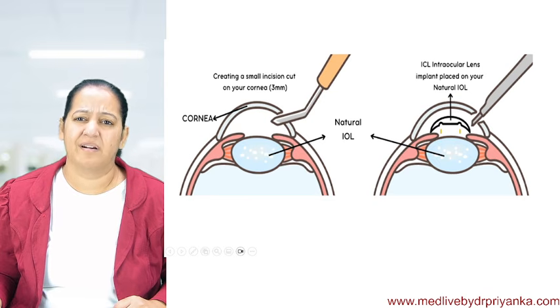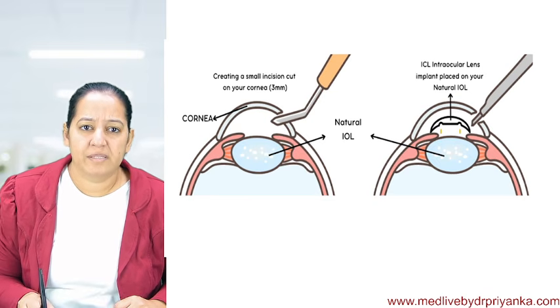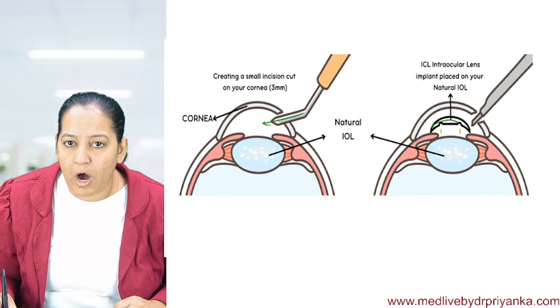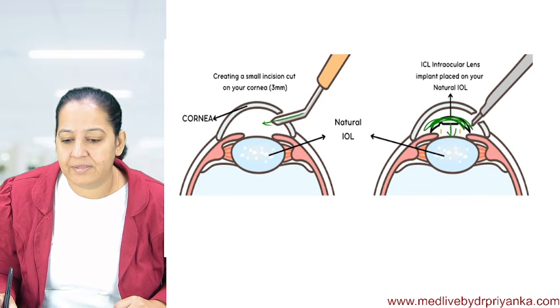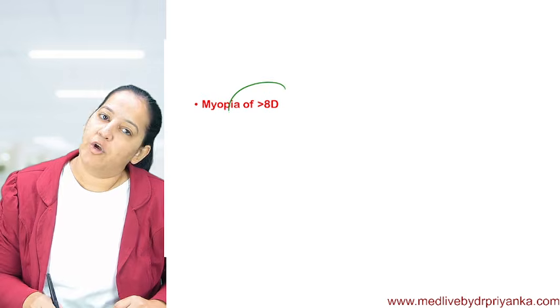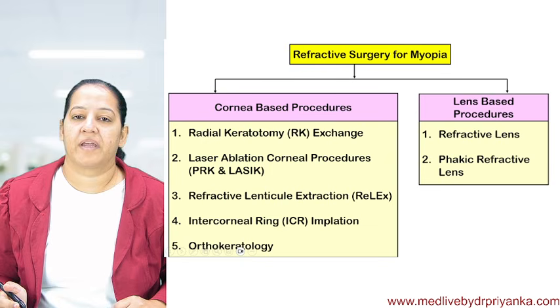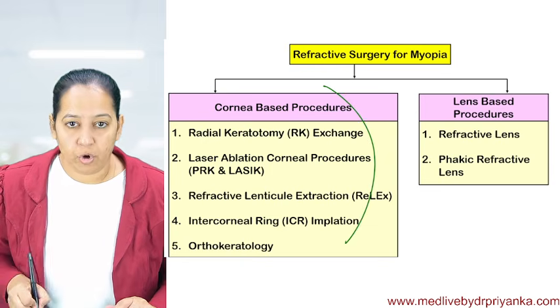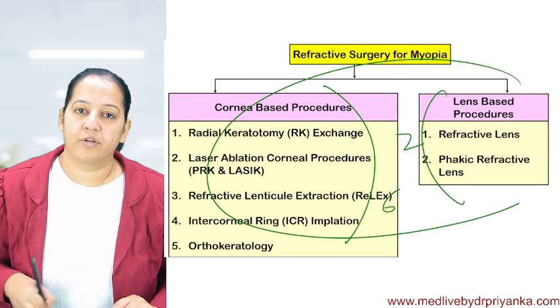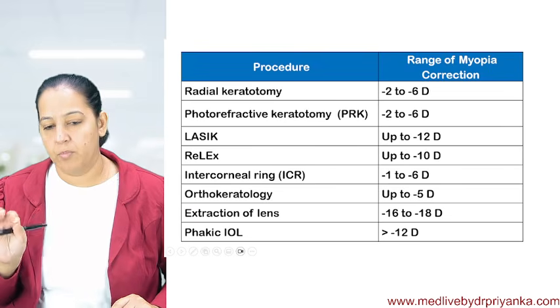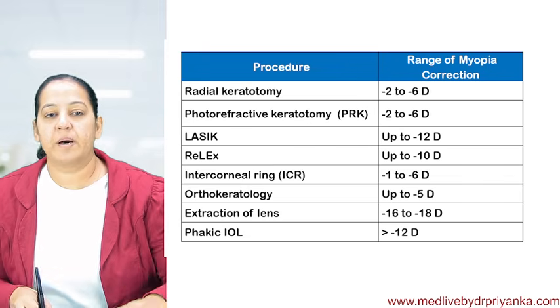This is how you are putting it, and this is how you are implanting it on the anterior surface of the lens. Okay, and here myopia of more than 8 diopter is also corrected. So we are done. I taught you 6 surgeries here, 2 surgeries here. I taught you a total of 8 surgeries of myopia, the most important 8 surgeries. And this is a summary of the 8 surgeries.